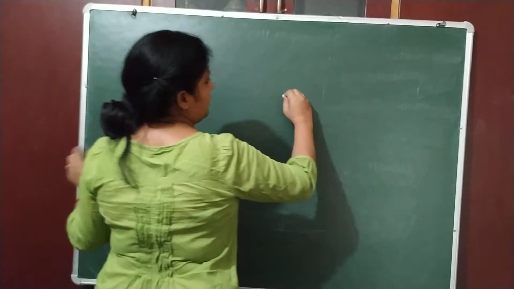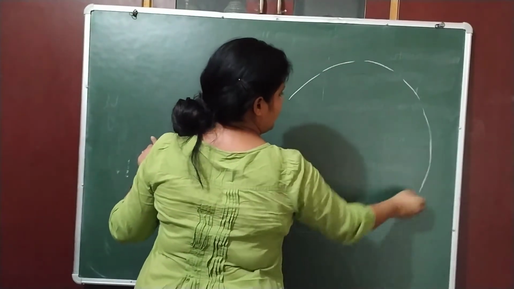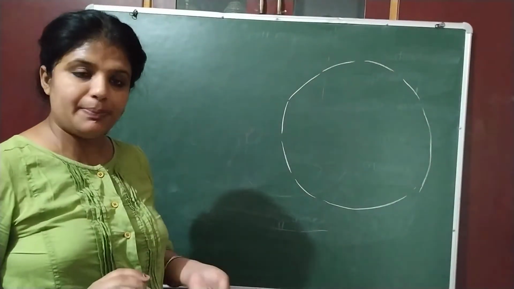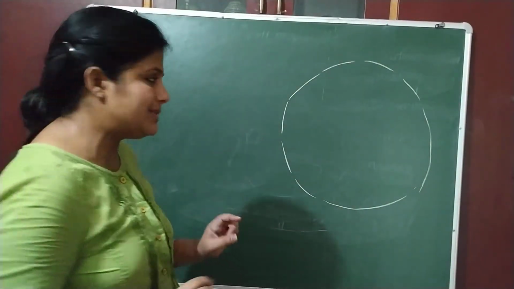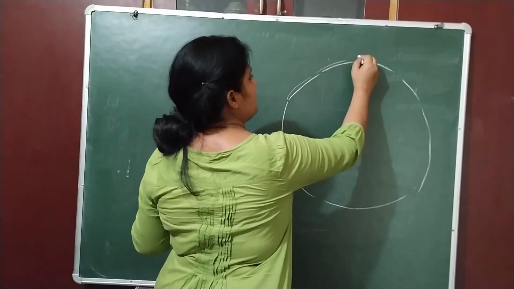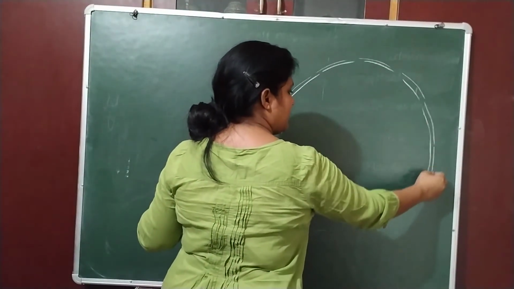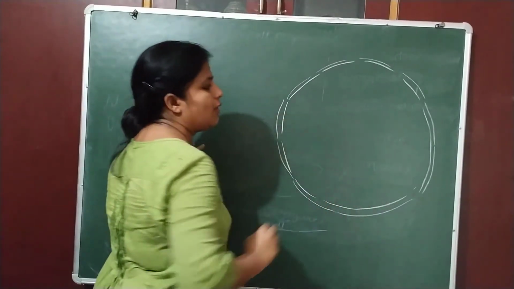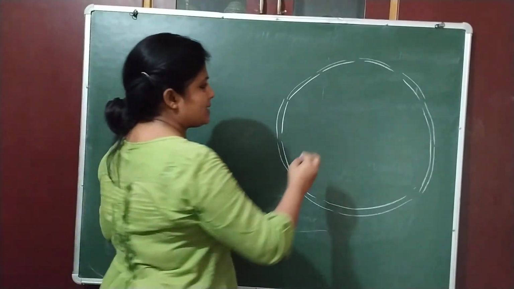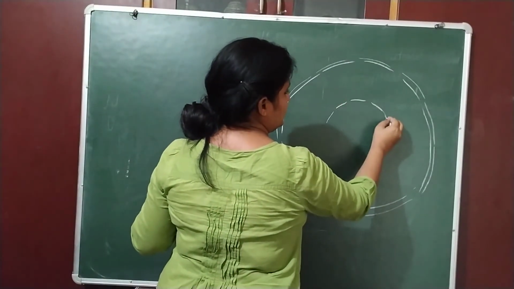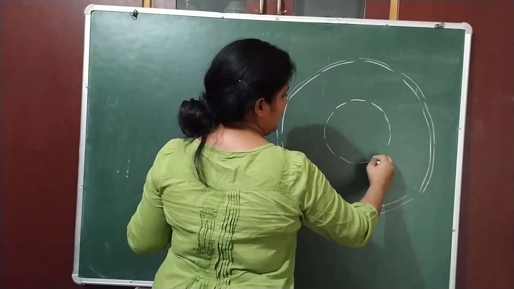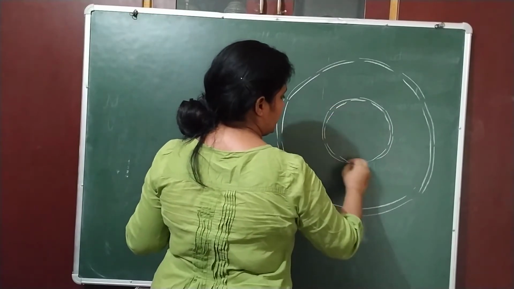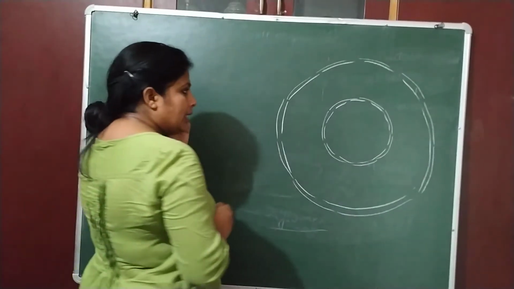This is your cell. This is your plasma membrane. If it is spherical in shape, it means I am drawing an animal cell. Plasma membrane is a double membrane structure. Plasma membrane is also known as selectively permeable because it allows only solvents to pass. In plant cell, the nucleus is in the center, while in animal cell, the nucleus is on the periphery, at the corner. Clear? Okay, this is the nucleus.